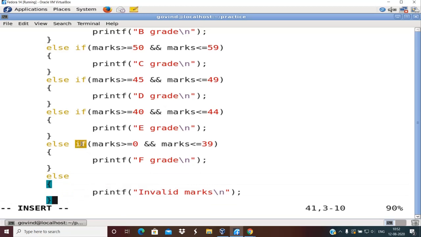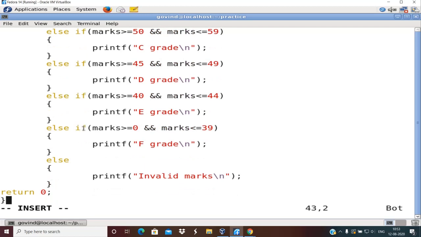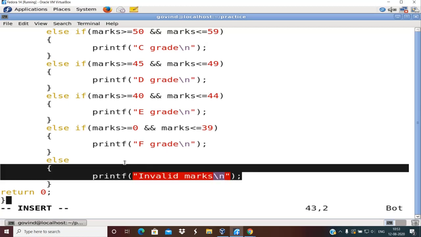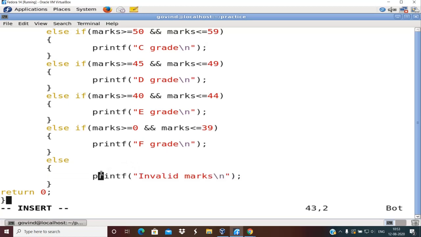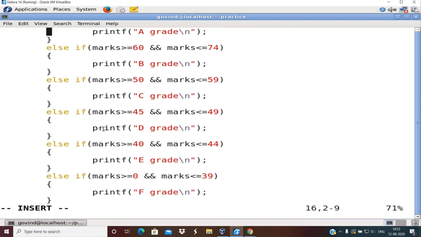So the last if, the corresponding else is optional. If you write it, most of the time you will write error handling conditions or error handling messages in this last else. Okay, so the important takeaway from this is that for the last if, there need not be a corresponding matching else. It is optional. And if used, most of the time you will be using that else for displaying error messages or invalid messages. Okay, so I hope you are clear with the syntax of else if ladder.